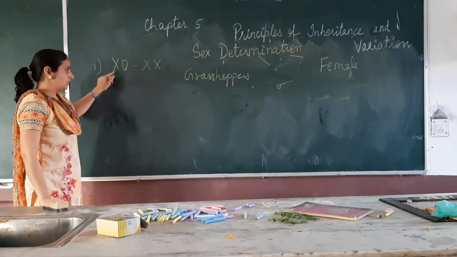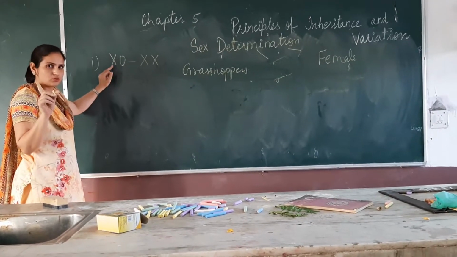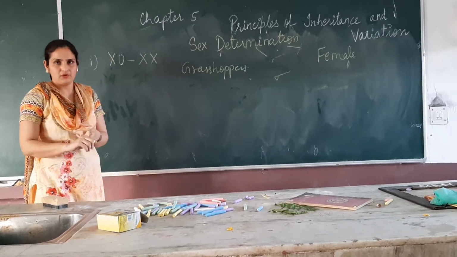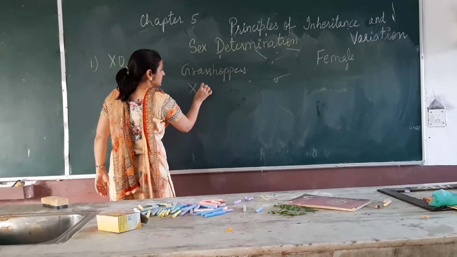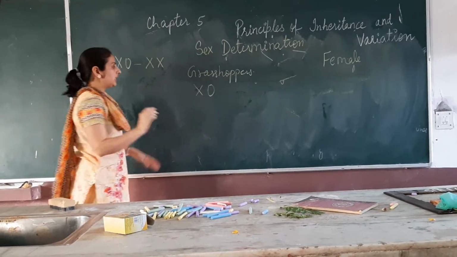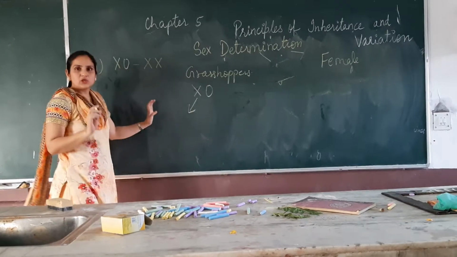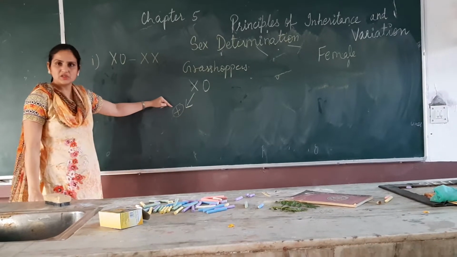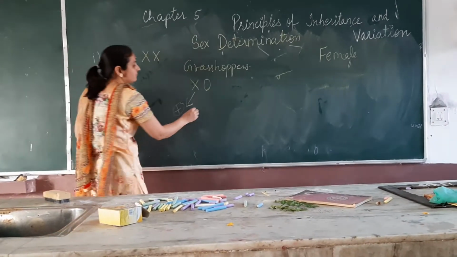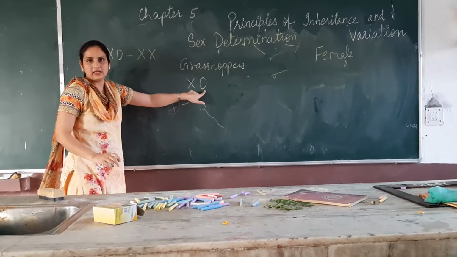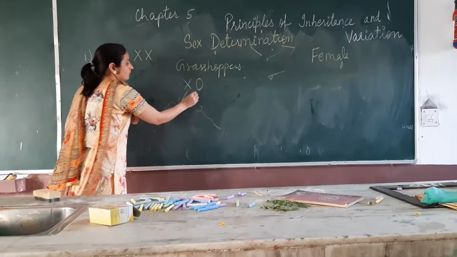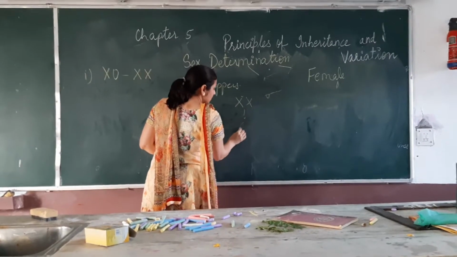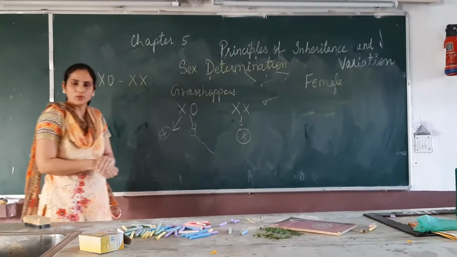So male grasshoppers have only one X chromosome or one sex chromosome, and the female has two sex chromosomes. During gamete formation, suppose this is a male grasshopper, it will produce 50% of sperms which carry this X chromosome, and 50% of the sperms will not carry any X chromosome. Similarly, the female grasshoppers will produce eggs, and all the eggs will have the X chromosome.